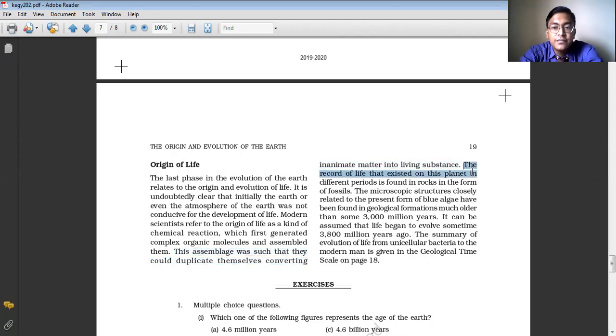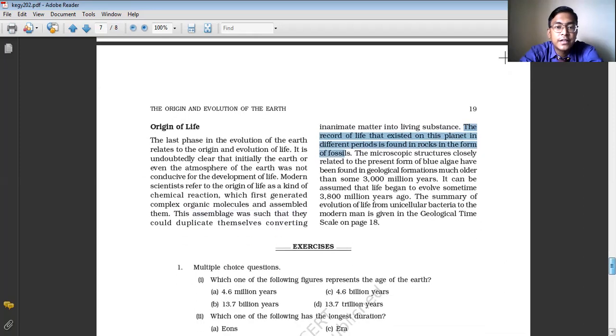The record of life that existed on the planet in different periods is found in the form of fossils. How did we come to know that life existed on the earth? Through the fossils. How did we come to know that dinosaurs used to exist? Because the fossil remains of these dinosaurs have been found in different parts of the world, even in Ceylon, and even in the state of Meghalaya.